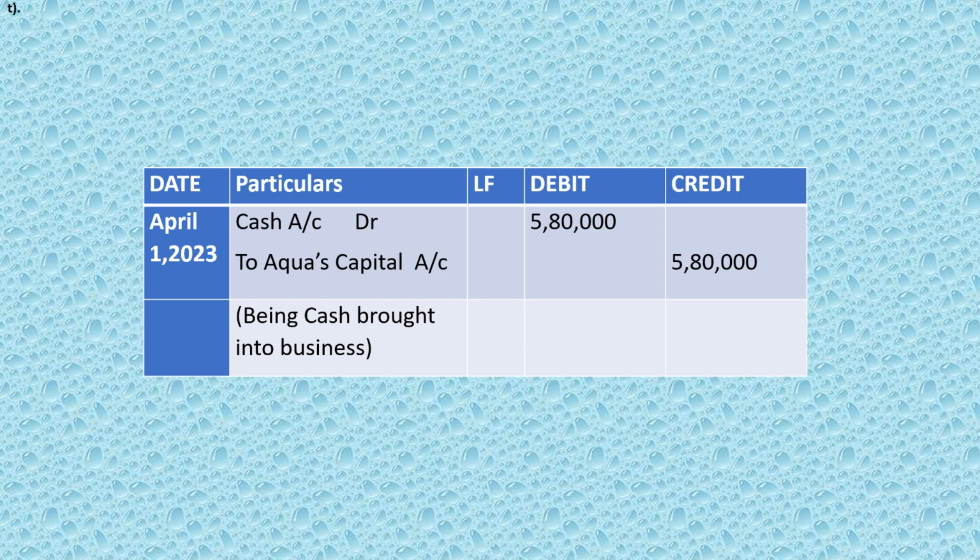So to capital account 5,80,000, followed by the narration, cash brought into the business. And the format of the journal entry would be date followed by particulars, ledger folio, debit and credit.